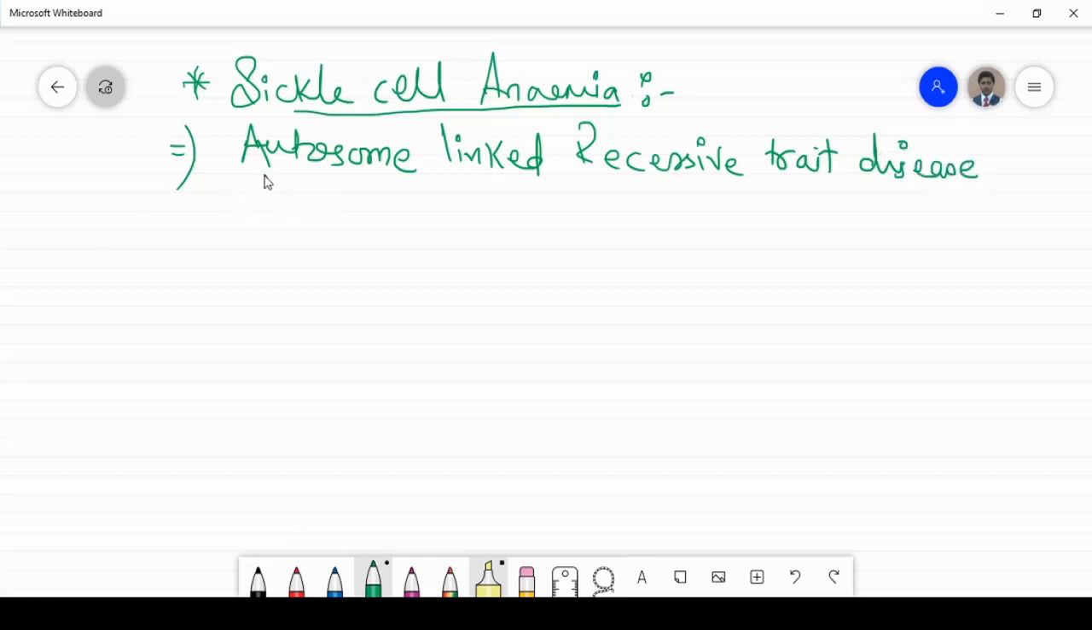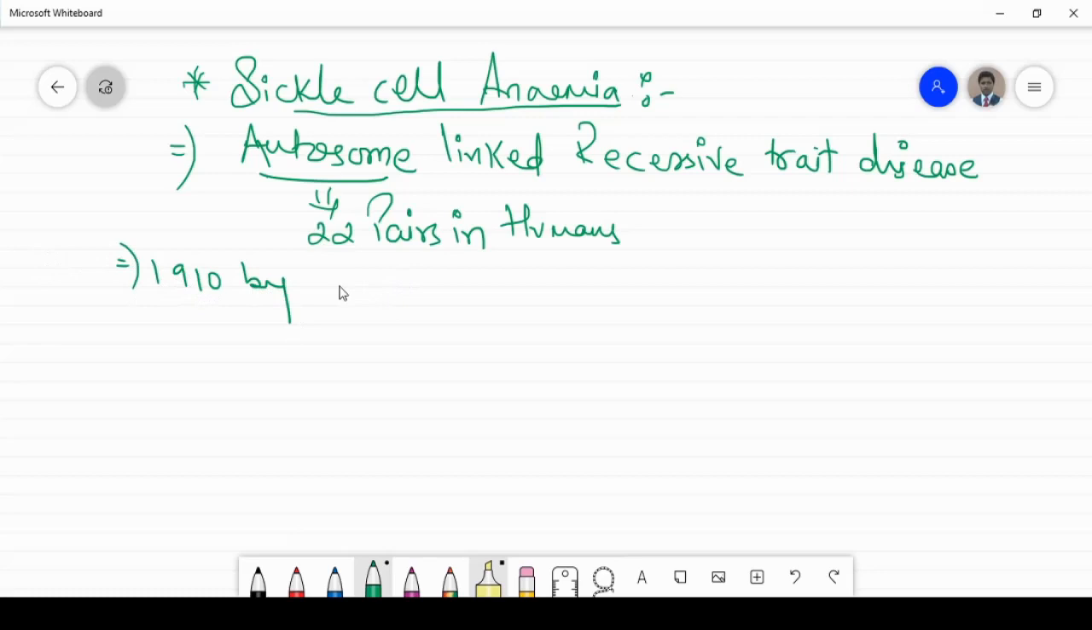Meaning it occurs in the autosome, that is not the sex chromosome, that is the 22 pairs that we have in humans. So here comes the sickle cell anemia. Now it was discovered by the scientist known as Hendrick in the year 1910.